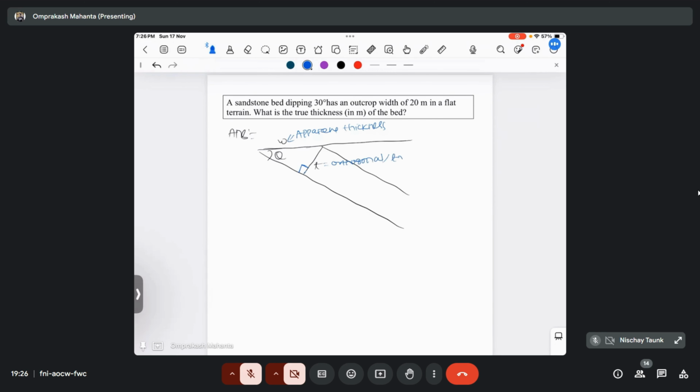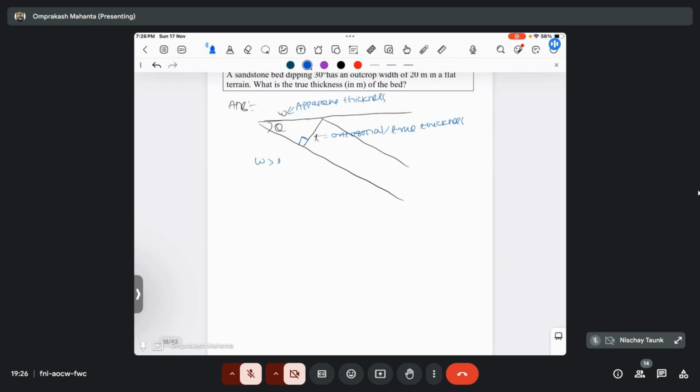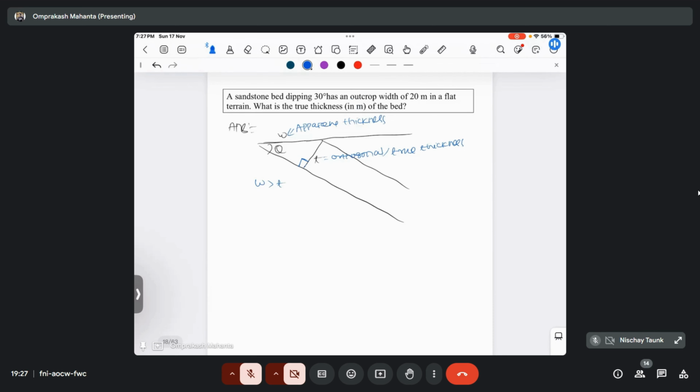And remember that W is always greater than true thickness. But when we were looking at true dip and apparent dip, true dip was always greater than apparent dip, but here the apparent thickness is always greater than true thickness. Okay, so don't confuse between the two. The apparent thickness is always greater than the true thickness.